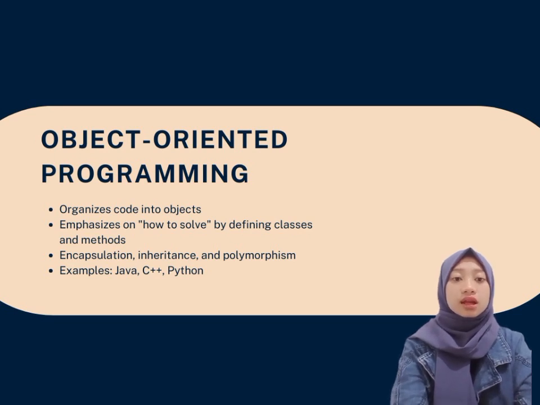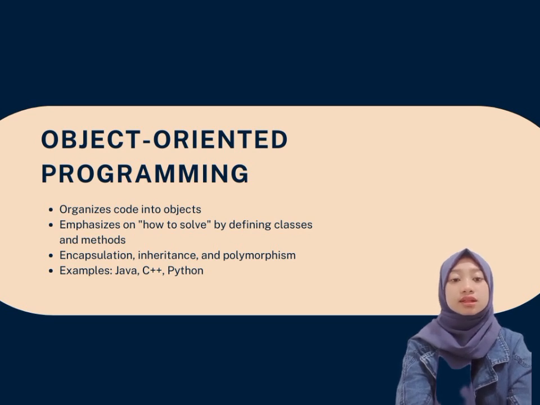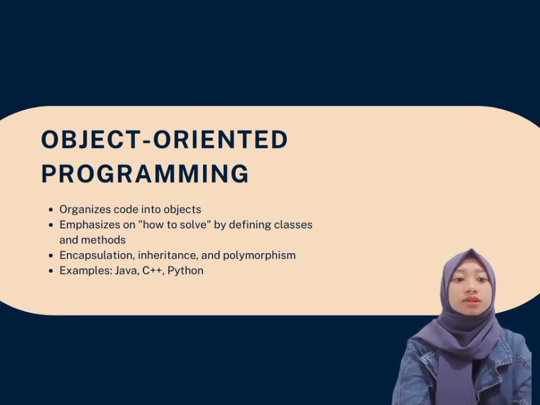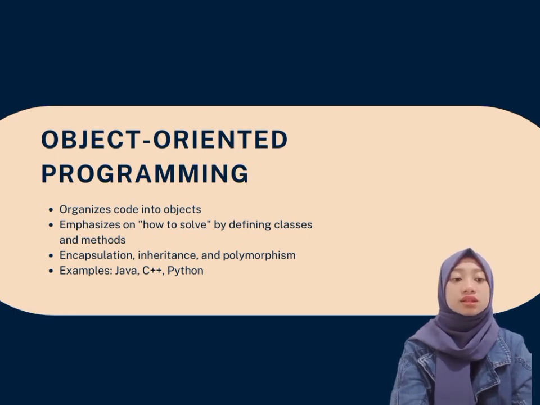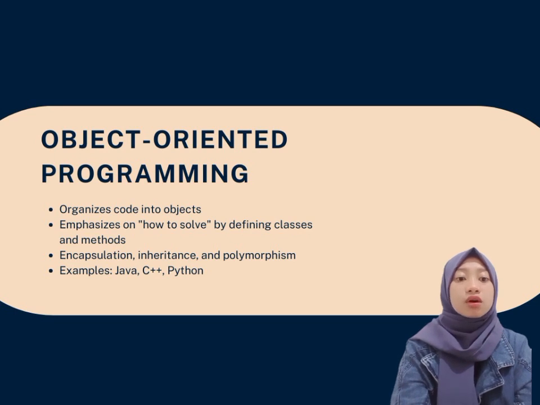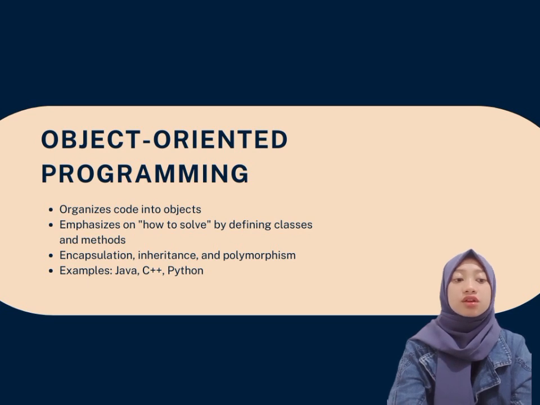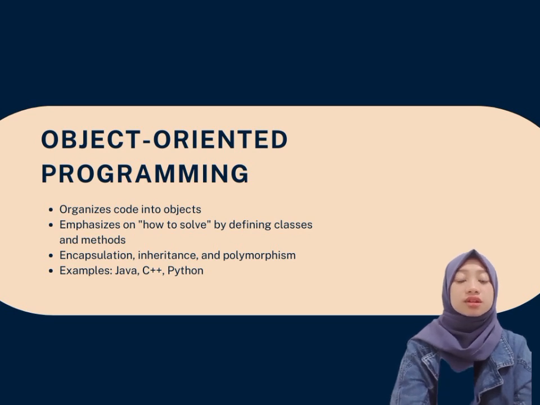Next point is encapsulation, inheritance, and polymorphism. OOP feature encapsulation where data is bundled with methods that operate on that data. It also supports inheritance, allowing classes to inherit attributes and methods from other classes. Additionally, it enables polymorphism, allowing objects to be treated as instances of their parent class. In simple terms, object-oriented programming is like building with Lego blocks. Each block, or object, has its own shape or data and can perform specific action or method. You can assemble this block into larger structure or classes and reuse them as needed.